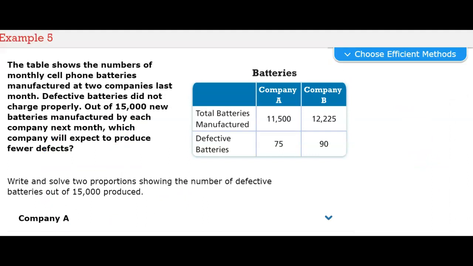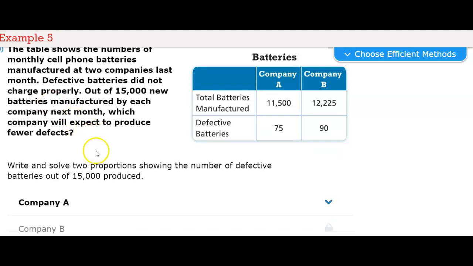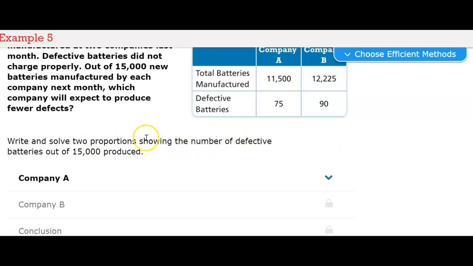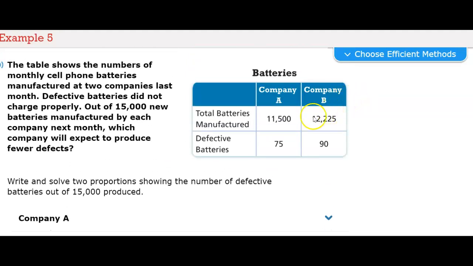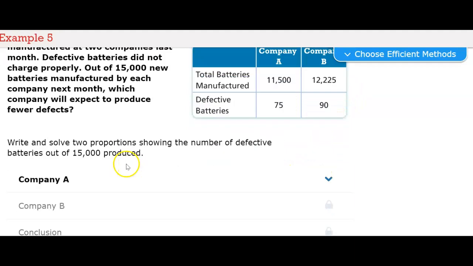The table shows the numbers of monthly cell phone batteries manufactured at 2 companies last month. Defective batteries did not charge properly. Out of 15,000 new batteries manufactured by each company next month, which company will expect to produce fewer defects? Write and solve 2 proportions showing the number of defective batteries out of 15,000 produced. Company A manufactured 11,500, and 75 were defective. Company B had 12,225, and 90 were defective.